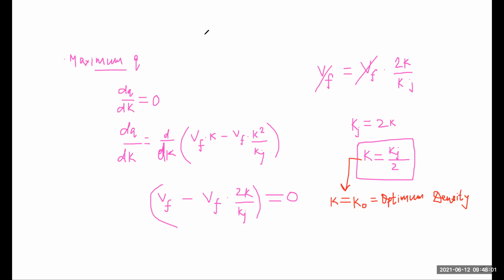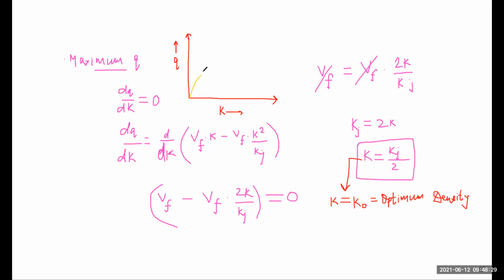So if we draw the diagram between Q and K, not much space is available, so we plot a small diagram between Q and K. We already know the relationship between Q and K is a parabolic relationship. So we draw one parabola.